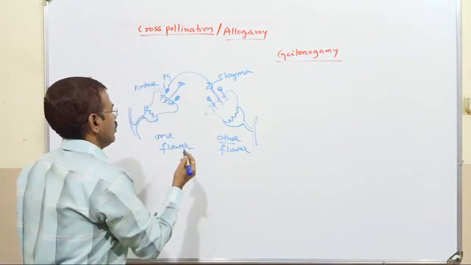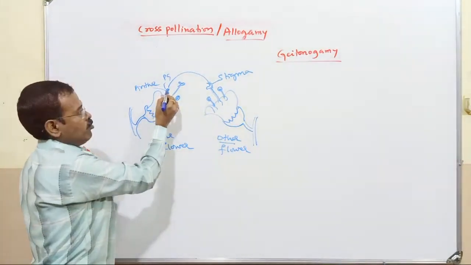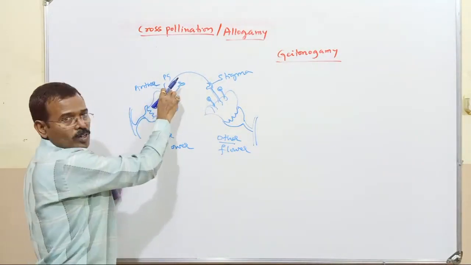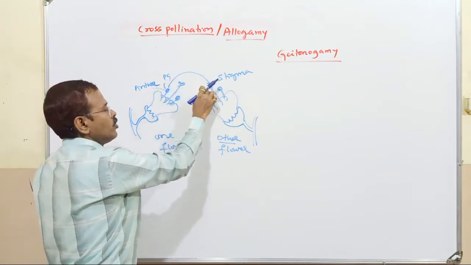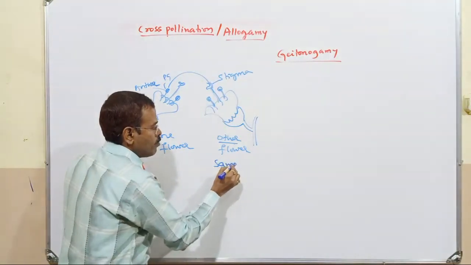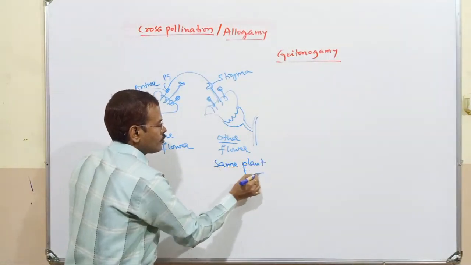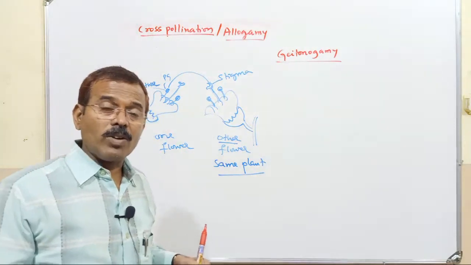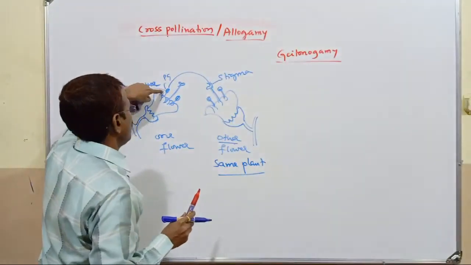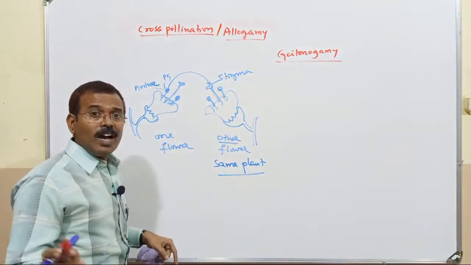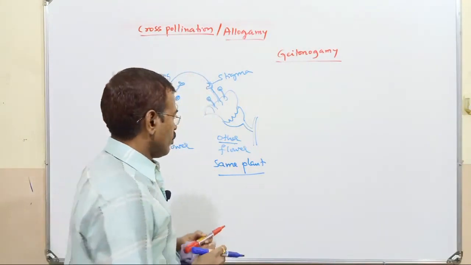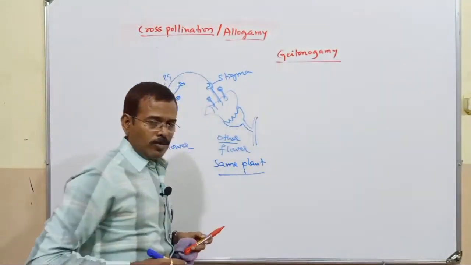Listen. The transfer of pollen grain from the anther to the stigma of another flower born on the same plant. This we call geitonogamy.